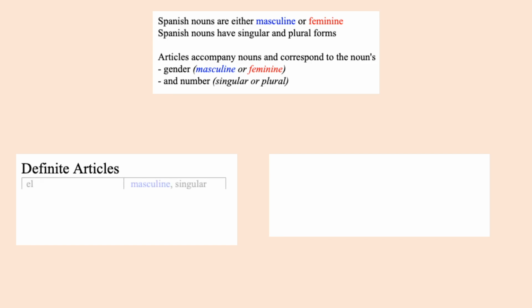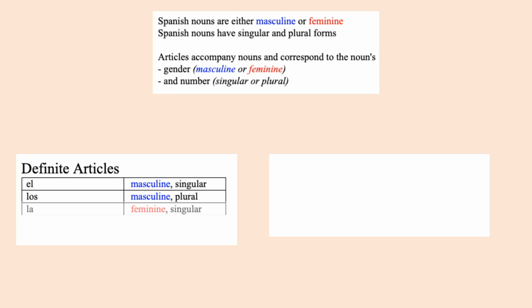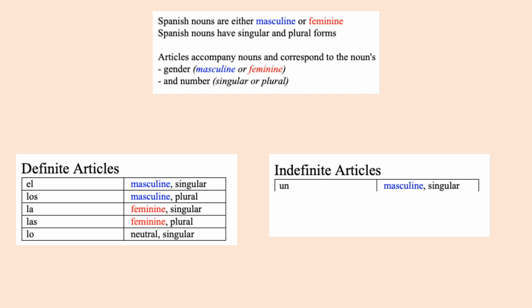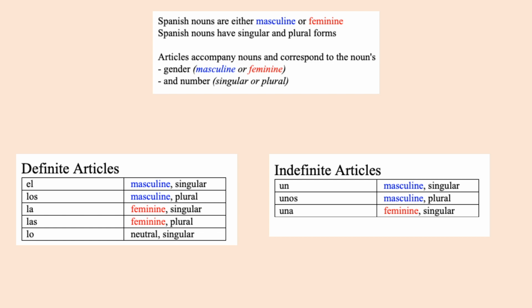Definite articles include el, masculine singular; los, masculine plural; la, feminine singular; las, feminine plural; and lo, neutral singular. Indefinite articles include un, masculine singular; unos, masculine plural; una, feminine singular; and unas, feminine plural.